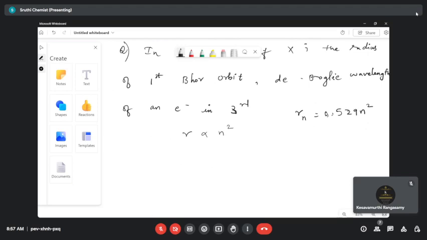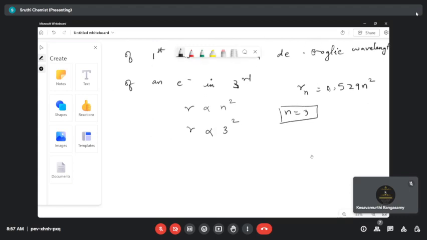Now, if x is the radius of the first orbit, they are asking for the de Broglie wavelength in the third orbit. R is directly proportional to n square. Let's take n equal to 3, because they are asking to calculate lambda in the third orbit. So R is directly proportional to 3 square, then we can say R is equal to 9.